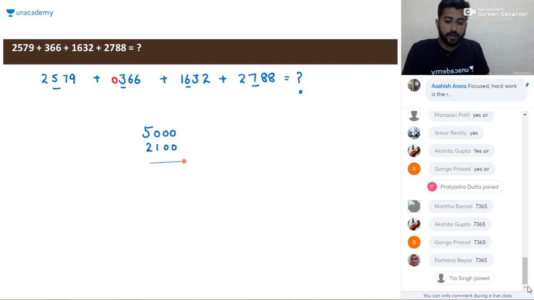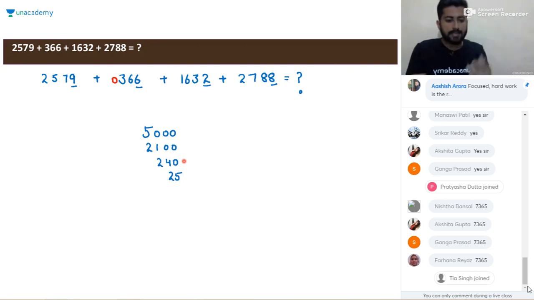So this is 2100. Now, for the next digit, that is the tens digit, it will be 7 plus 6 plus 3 plus 8. 7 plus 6 is 13, 13 plus 3 is 16, 16 plus 8 is 24. So 24, then we'll add a single 0 after it because we added the tens digit, and in 10 there is only 1 zero. Now the turn is for the unit digit, that is 9, 6, 3, 8. 9 and 6 is 15, 15 and 10 is 25.